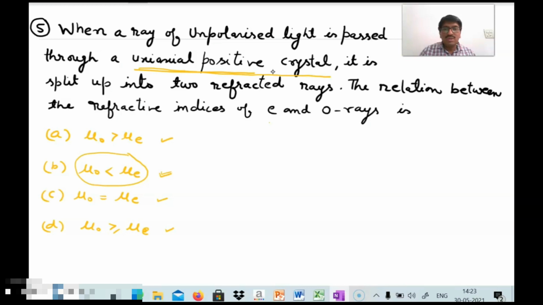So the second option should be correct. Now we will move towards the sixth multiple choice question.